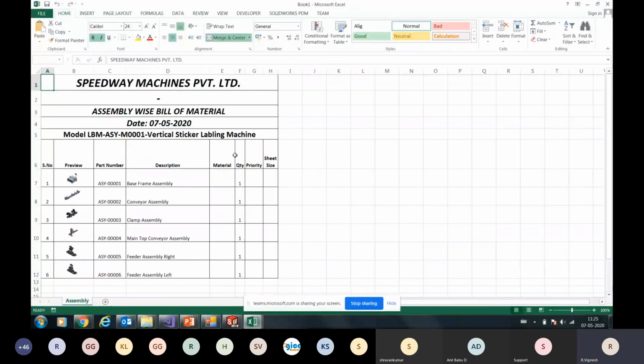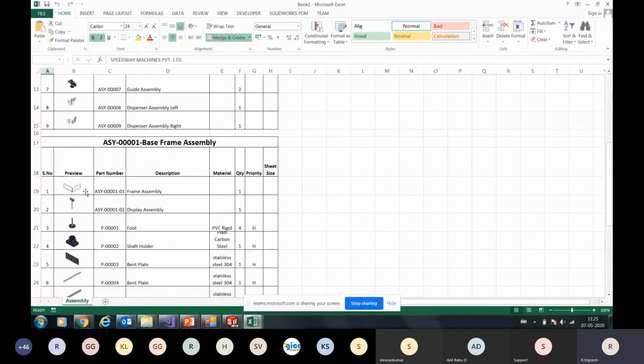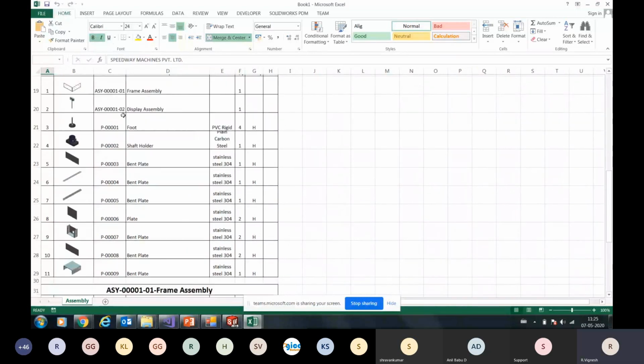I hope you are able to see the screen. Here it has introduced the first level, and then each level takes you to a different level and further categorizes each and every component.